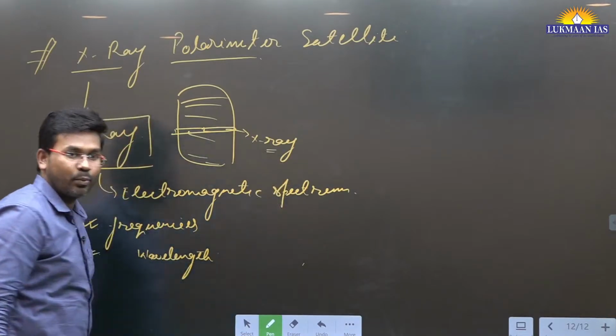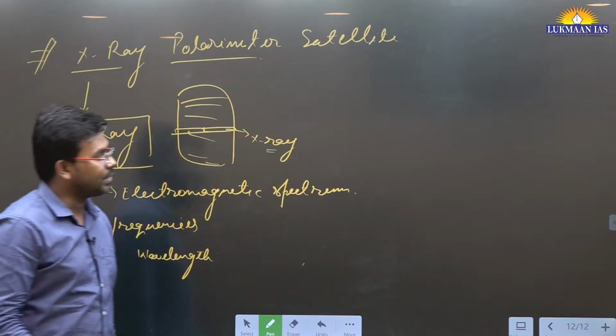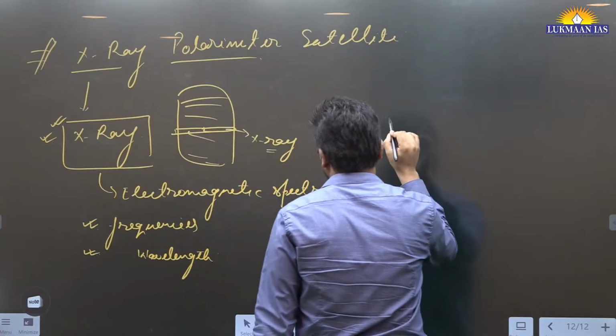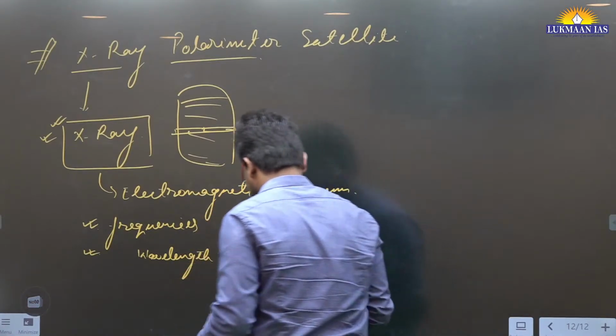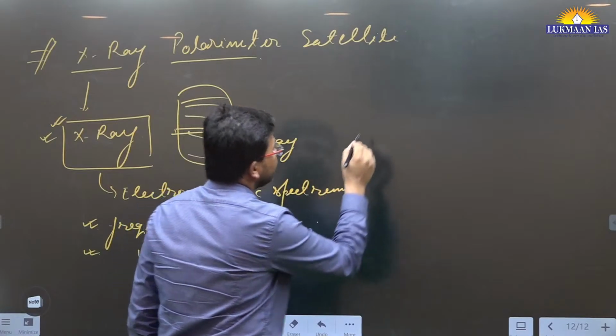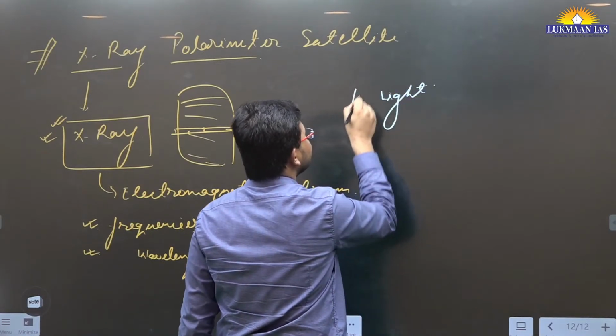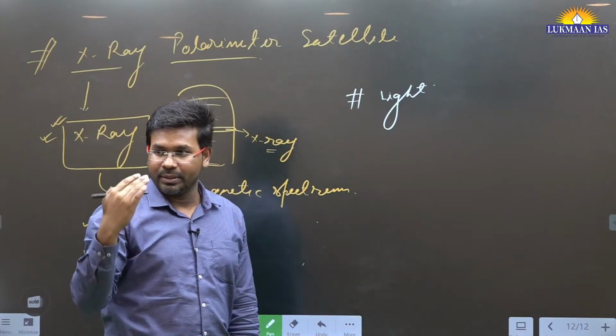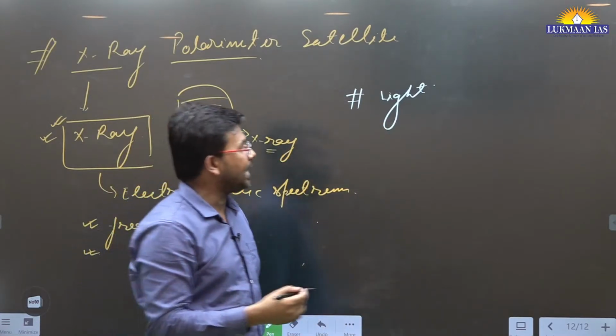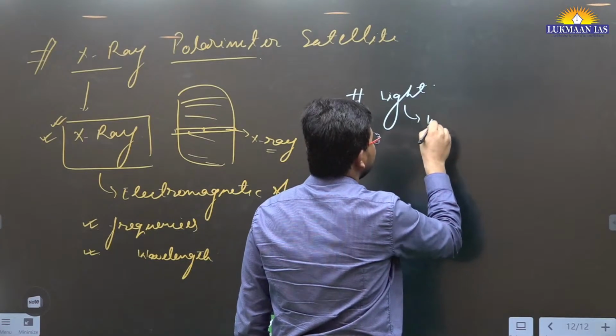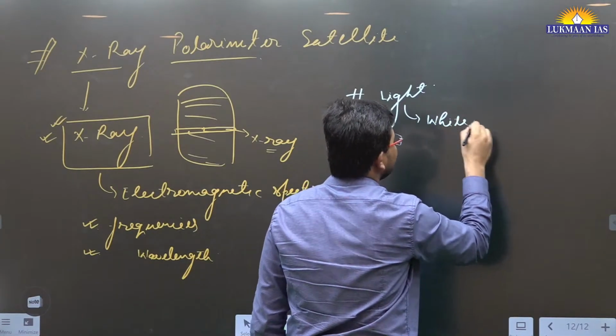Now let us understand what a polarimeter is. Let's say I talk about light rays. We all understand what light is. The light that we can see is known as white light.